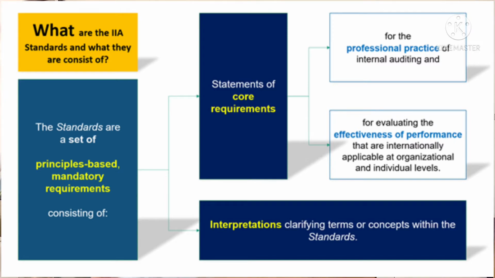So there are two key things which this consists of: number one is the core requirements and number two is the interpretations which clarify the terms and concepts within these standards.